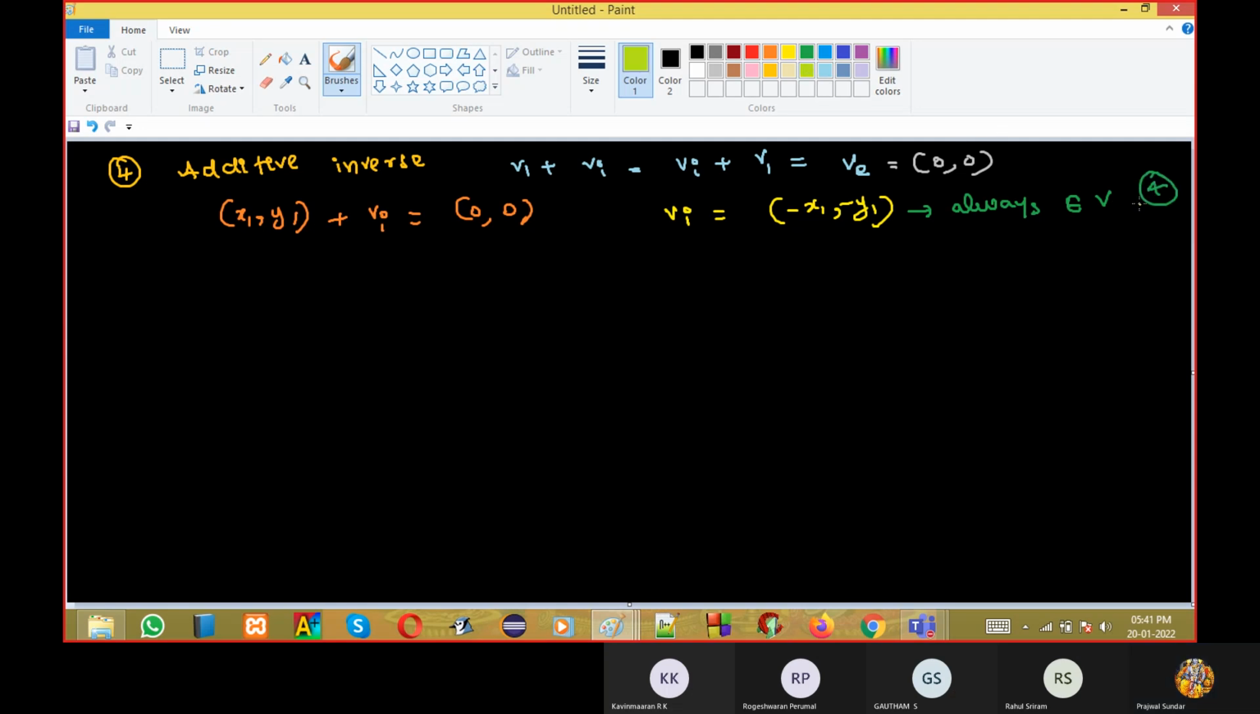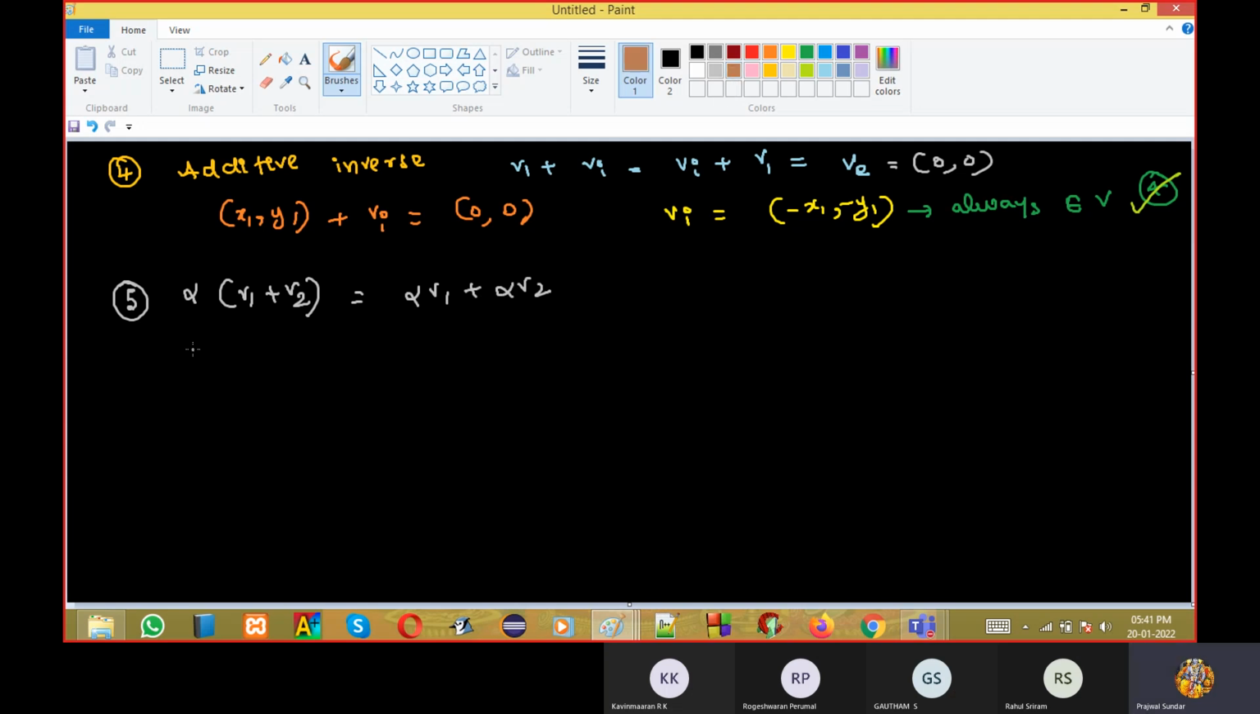You should think like this. I'm just telling you how you should think: for any x, y you take, minus x, minus y should be there. That you should verify. Okay. Fifth property: what is the property? I am forgetting all the properties. Alpha into V1 plus V2, is it equal to alpha V1 plus alpha V2?